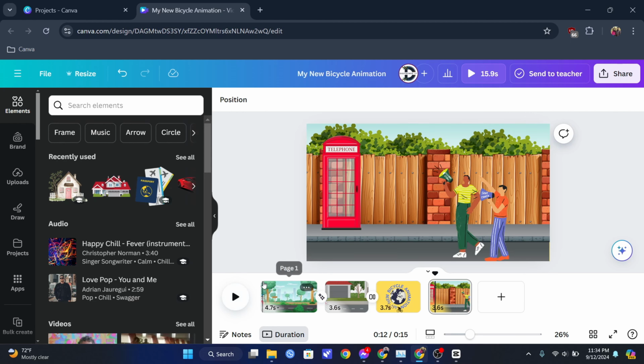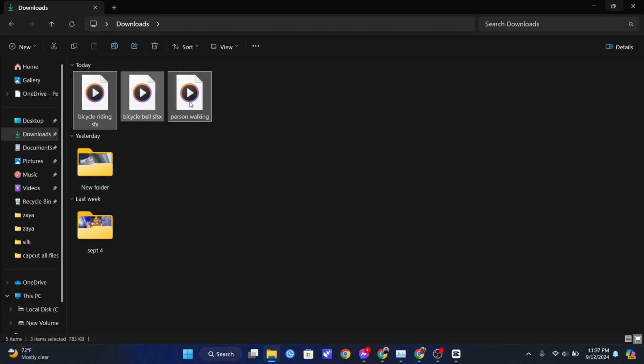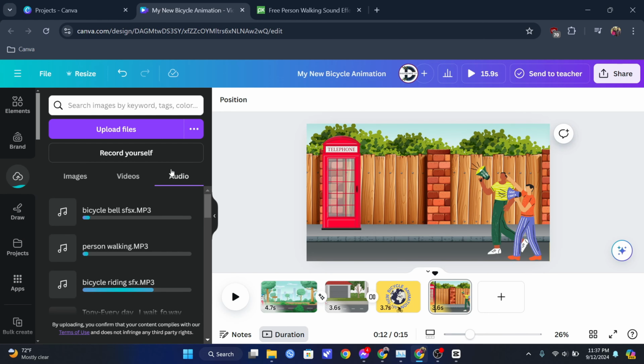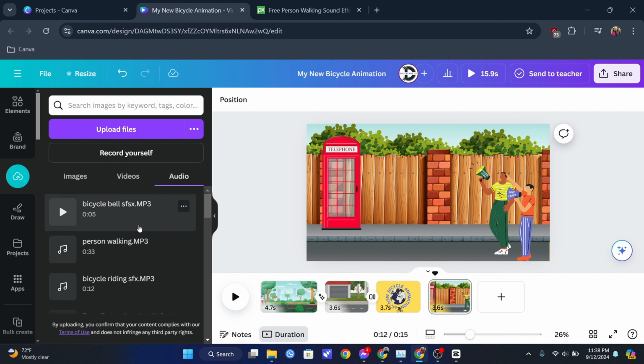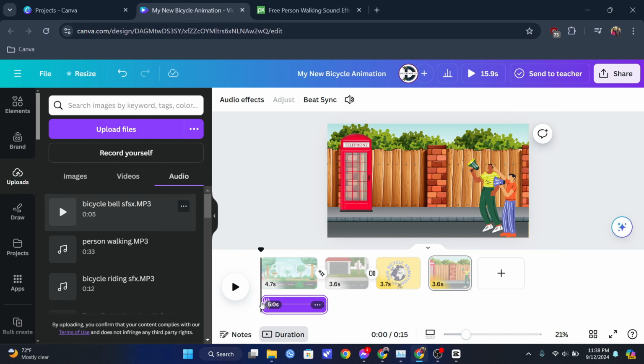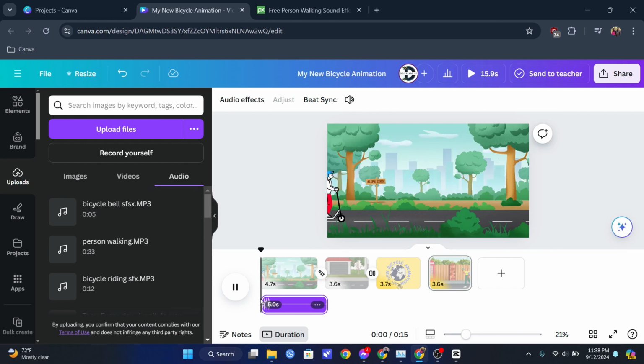I have already downloaded the sound effects, so I will show you how to use them. Let's drag and drop the files into Canva. Now once the files are on Canva, simply drag them to your project like this. Simply listen and adjust. Most of you are probably wondering how to cut or edit that extra part which is blank.